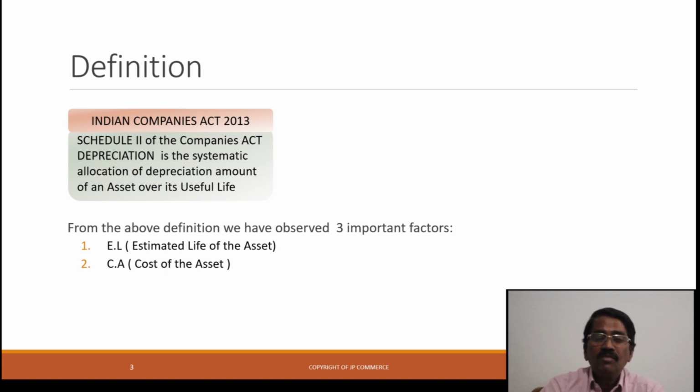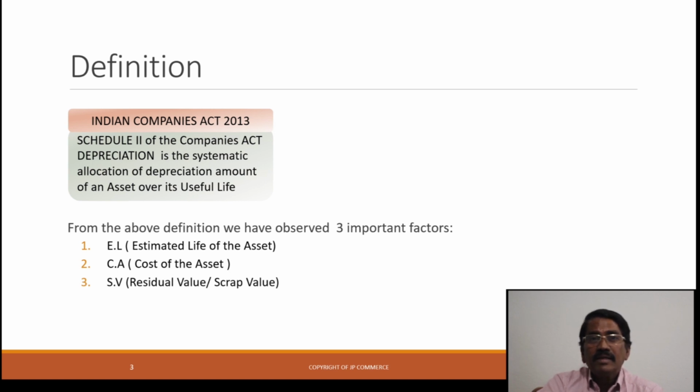It means not only the invoice price; it also includes freight, installation charges and erection charges, which are part and parcel of the cost of the asset. For example, you take 28,000 paid for the purchase of a machine, and 2,000 paid for other expenses. 28,000 plus 2,000 is 30,000, which is the cost of the asset or machinery.